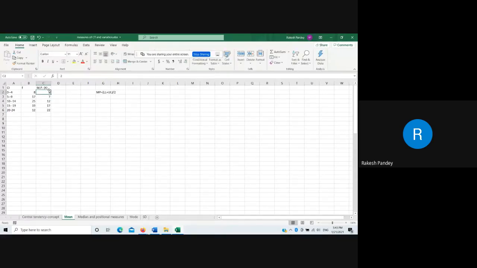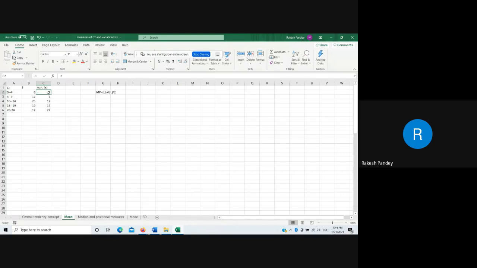So in this way, we calculate midpoint and assume that 2 has occurred 8 times, 7 has occurred 17 times, 12 has occurred 25 times, 17 has occurred 19 times, and 22 has occurred 12 times. This midpoint calculation is needed for calculating mean in organized or group data.